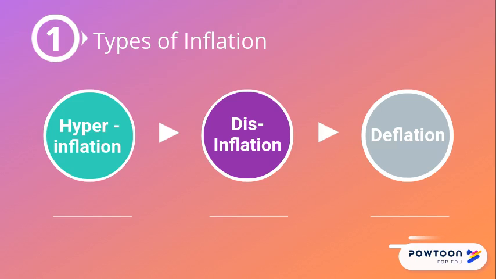The three main types of inflation are hyperinflation, disinflation, and deflation. Hyperinflation is extremely high inflation. A reduction in the rate of inflation is disinflation, and a decrease in the price level is called deflation.